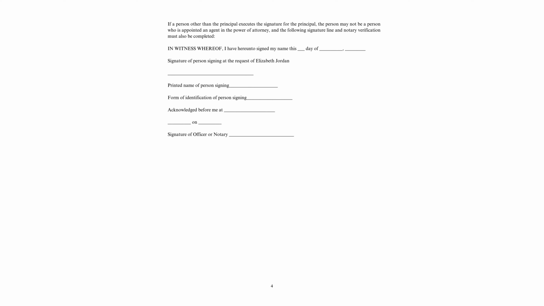8. Notarization requirements. The document must be signed and notarized to be legally binding. If someone signs on behalf of the principal, that person cannot be an agent and must also have their signature notarized. Key points from the Jordan Letter of Wishes.